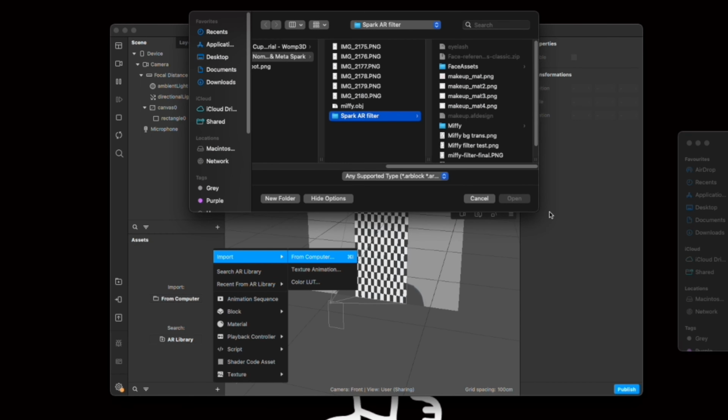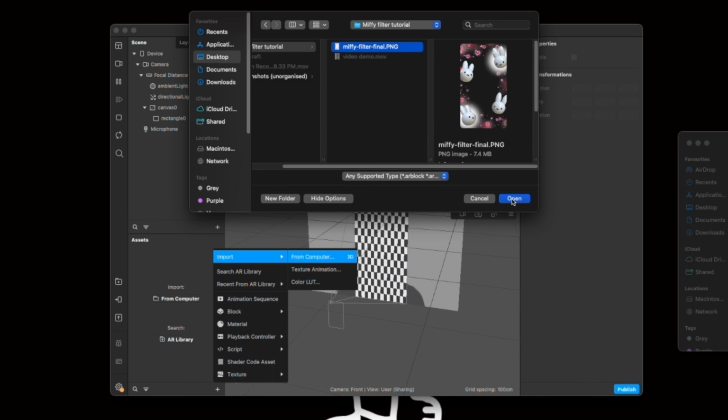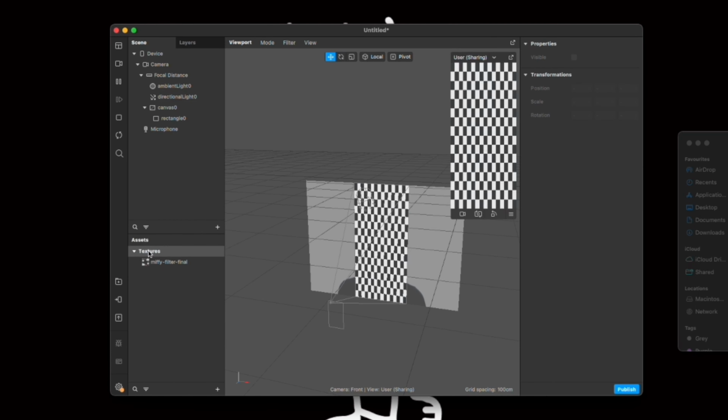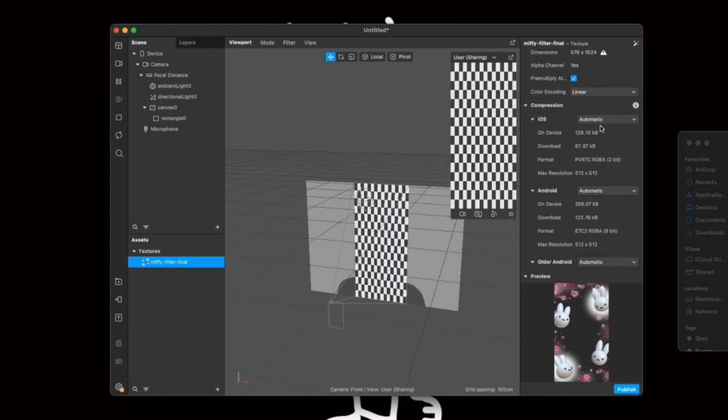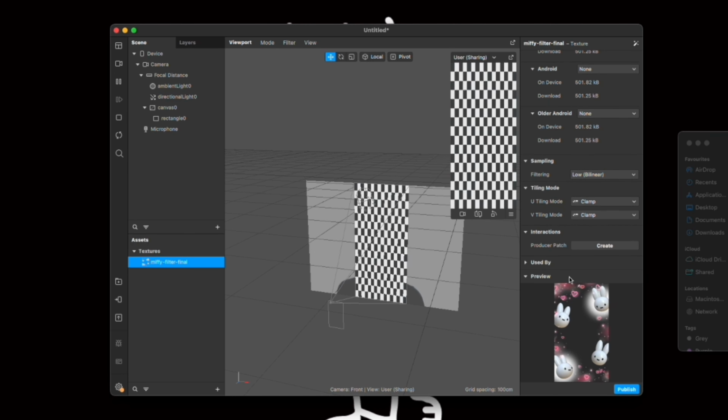Once you have done that, you want to bring your graphic asset into your asset folder here. It will be under the textures portion. When you click on the texture file, you can see all the information on the right side of the frame. You will want to change your compression for iOS, Android, and older Android to none, so that it retains the best quality for your filter. You can also see a preview at the bottom here.